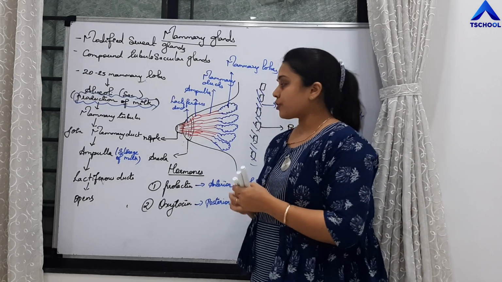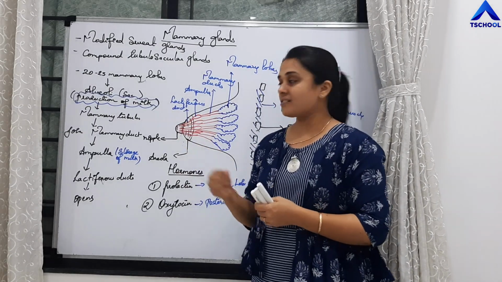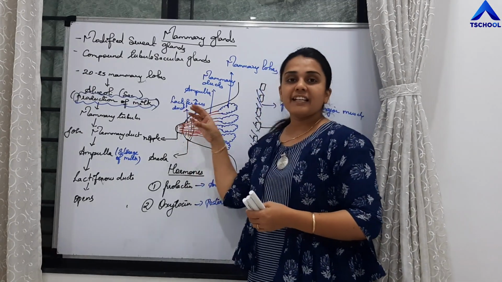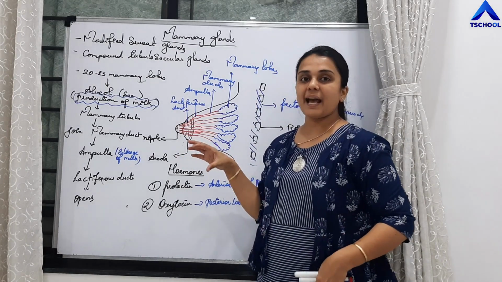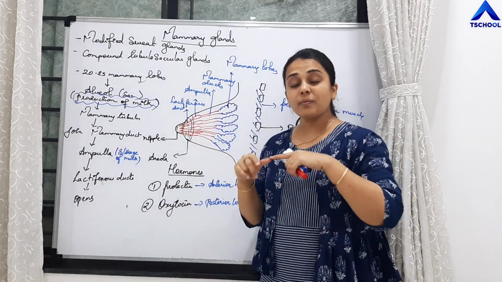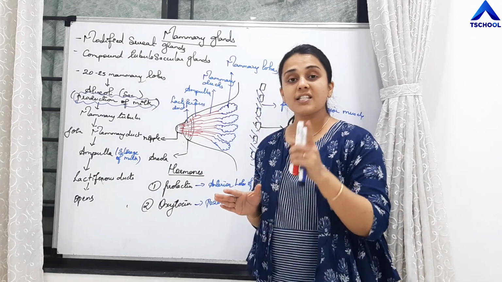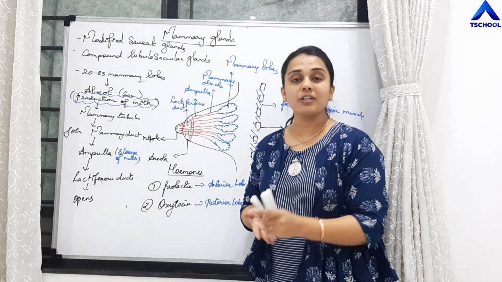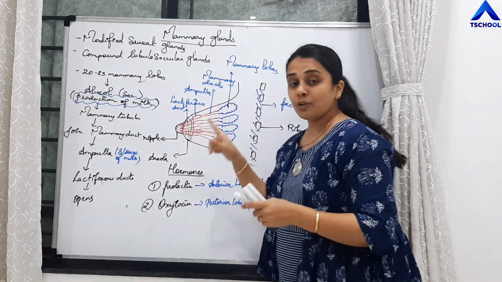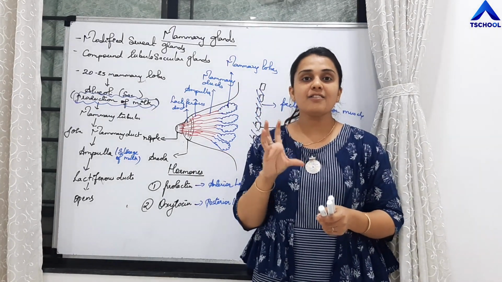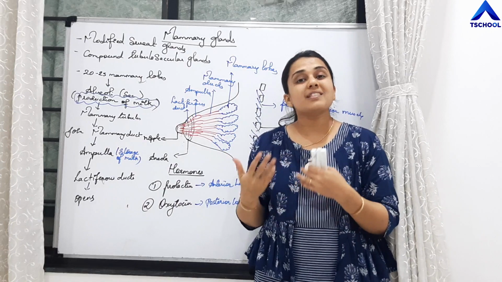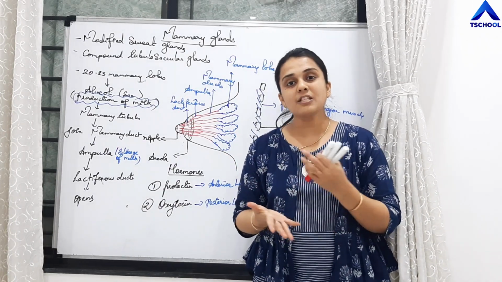Oxytocin hormone is going to stimulate the myoepithelial cells which are present in these lactiferous ducts and ampulla to contract, and there will be ejection of milk. That is done by oxytocin hormone. But what is the function of prolactin hormone? Prolactin hormone is going to stimulate the alveoli cells of these mammary lobes to synthesize and to produce milk.